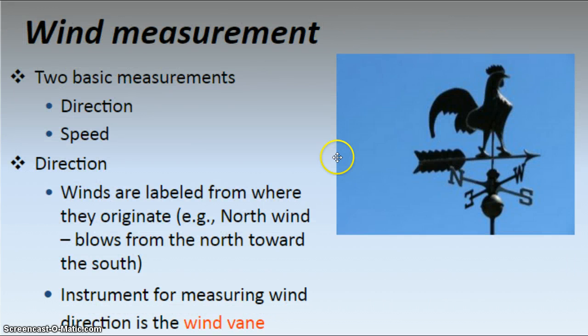So here, wind measurements. The two different measurements we study or work with in class are direction and speed. The direction: winds are labeled from where they originate. A north wind implies that it blows from the north toward the south. So a southerly breeze would be from the south to the north. An instrument for measuring the wind is called a wind vane, and here's an example of a wind vane.